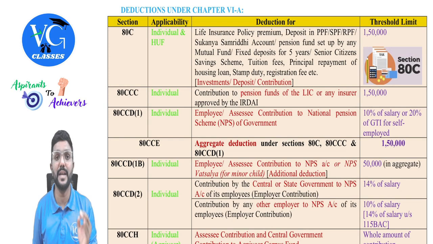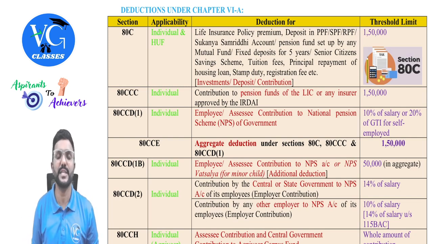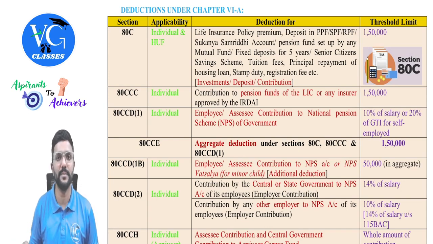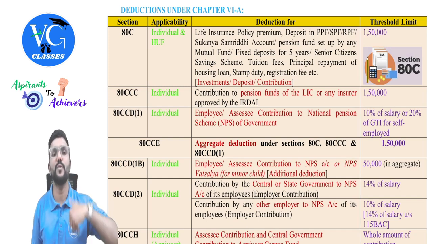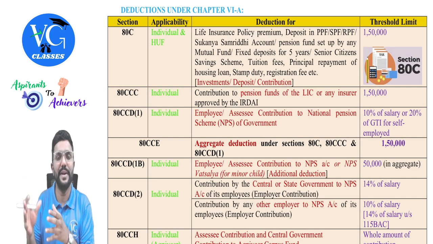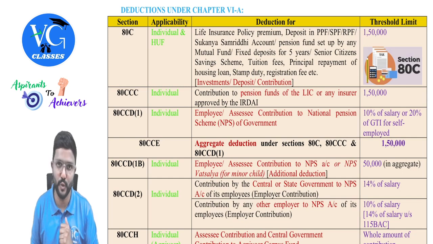If the date of policy is on or after 1st April 2012, then the maximum he can claim is 10% of the sum assured. If he has paid more than 10% of the sum assured, assume the sum assured is 10 lakh but he has paid 1 lakh 20,000. 10% of 10 lakh comes to how much? 1 lakh. So the maximum he can claim is 1 lakh, even if he has paid more, it is restricted to 1 lakh. Is that clear? With respect to this 10%, 15%, and 20%, I have already discussed while teaching section 10(10D) under the head income from other sources, guys.